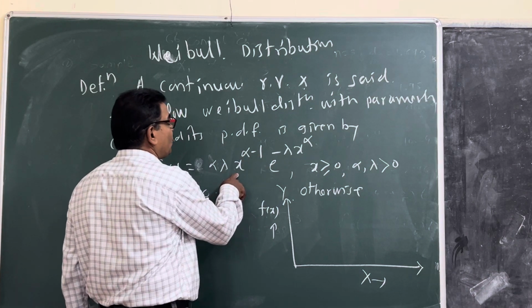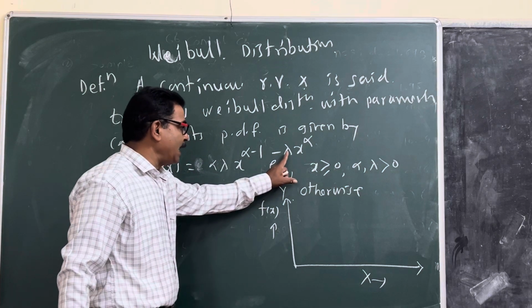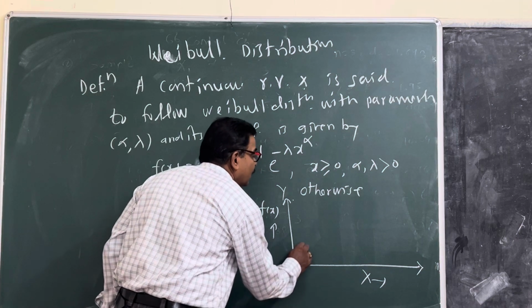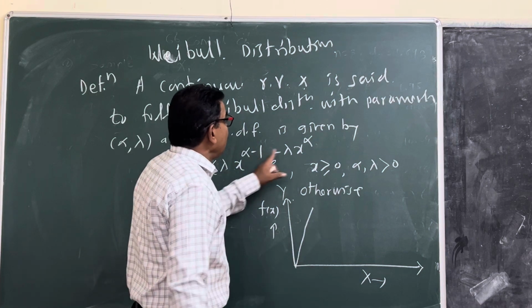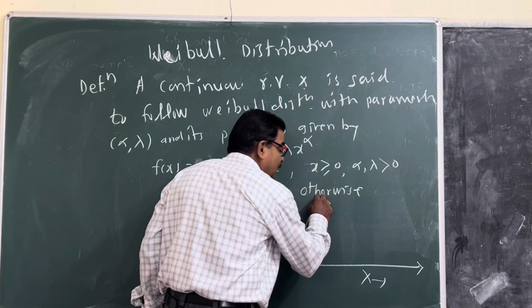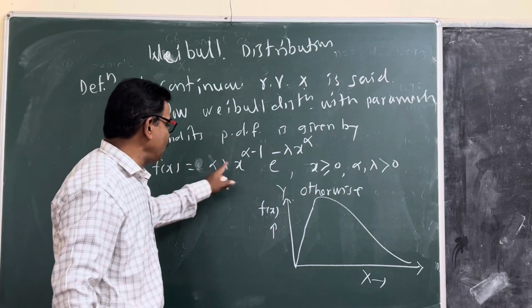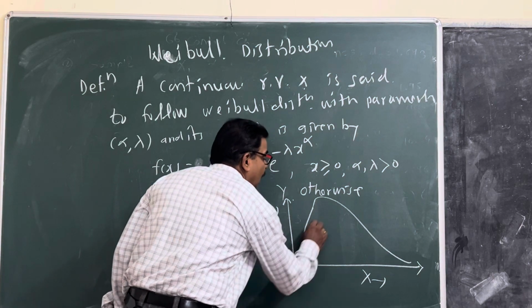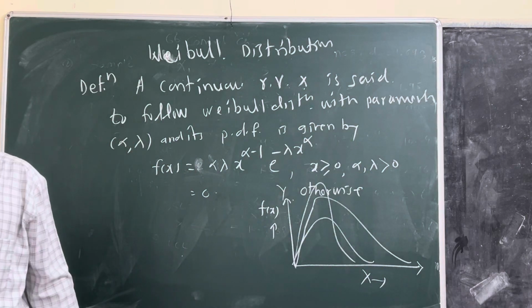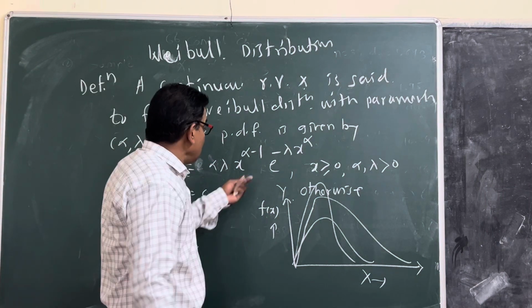Here also we have e raised to minus lambda, and some multiple factor, and this is increasing. As x goes to infinity, it decreases. Put lambda equal to 1, 2 and 3. This graph is of this type. That is the sketch of the Weibull distribution.